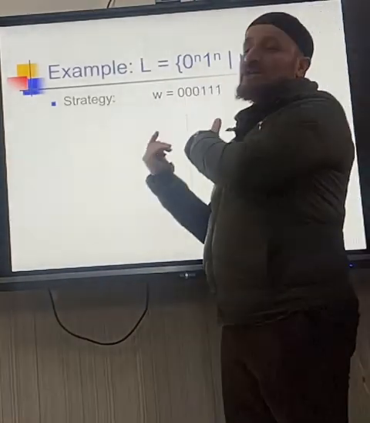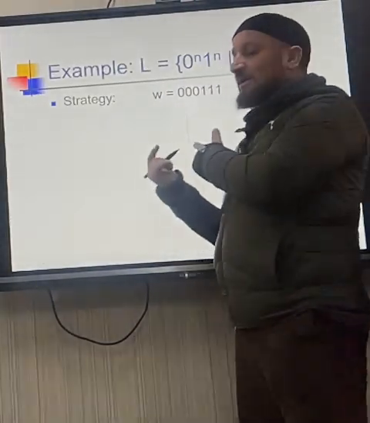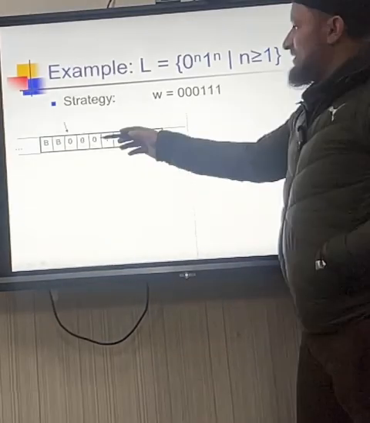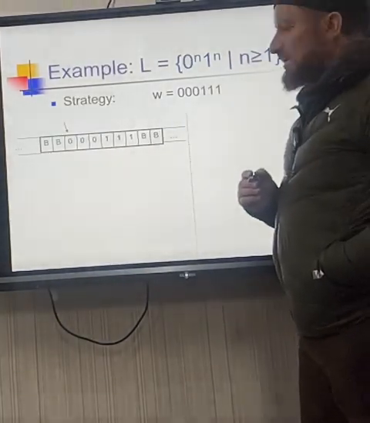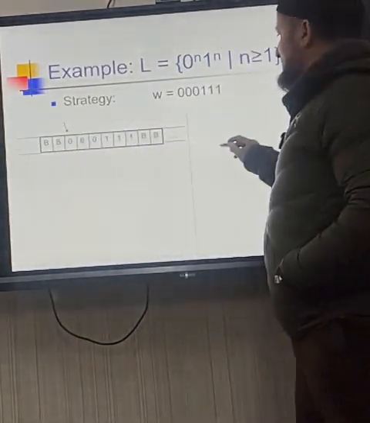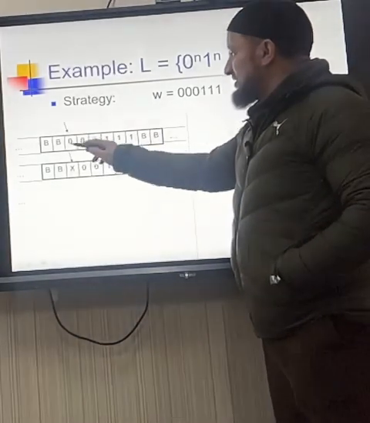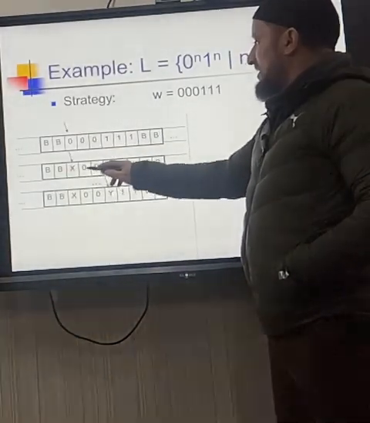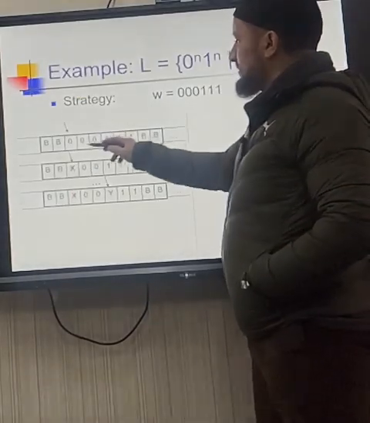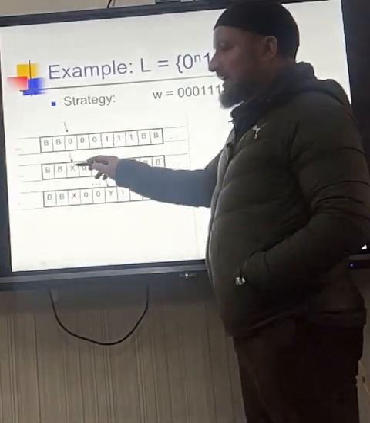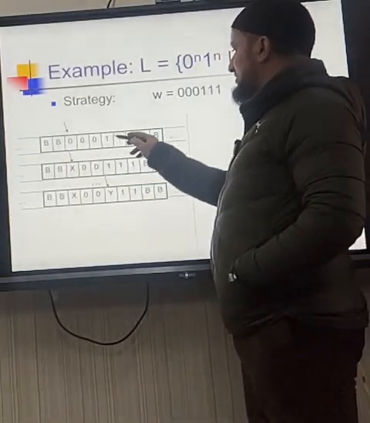Now we want to check using the TM, the Turing machine. So we have the input tape, and we start from here, for example. We replace this 0 with X, and go to the next one.